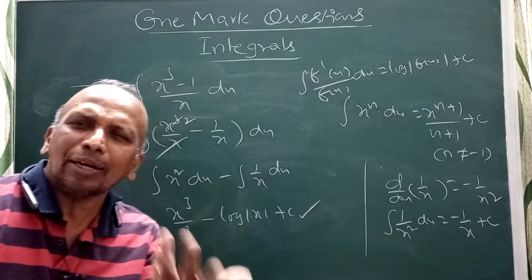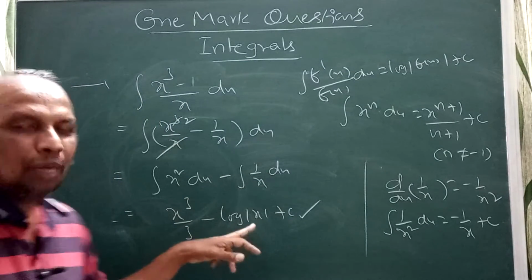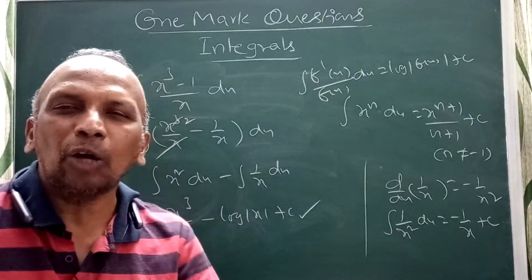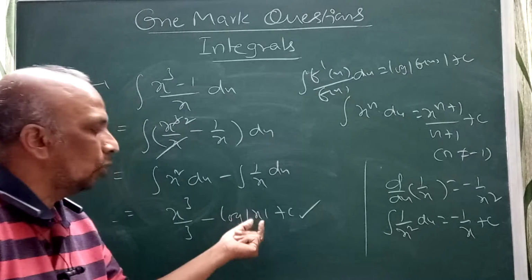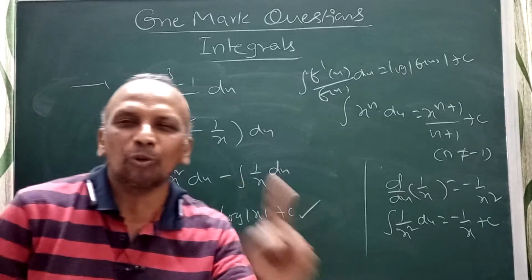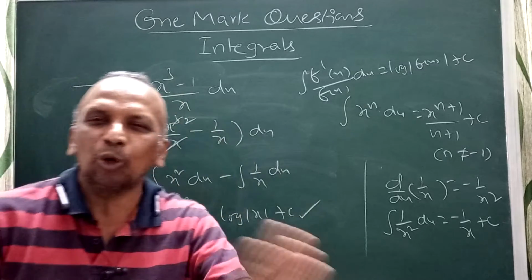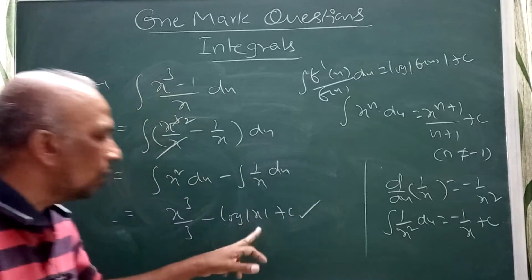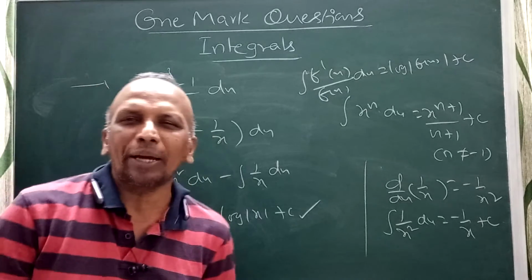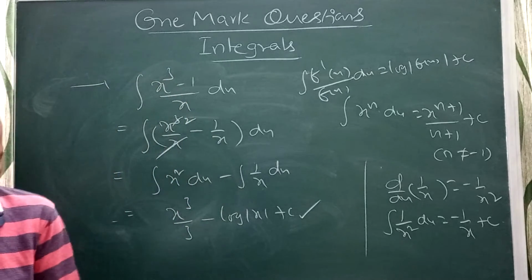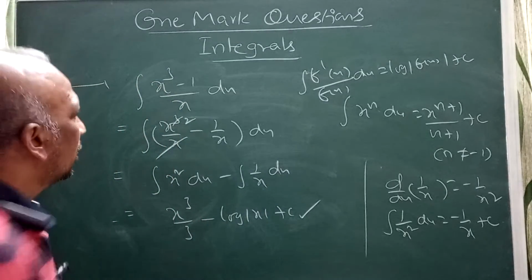If you directly write that, fine; otherwise think that the derivative of log x is 1 by x. Even if by mistake I have written log x only and not log mod x, nothing has happened. Log x also is right, because logarithm exists only for positive numbers. Even if you write log x, that will be right. Don't worry about that. Either log mod x or log x, both are correct. So this will be your answer. Next, the integral of x cube minus x square.